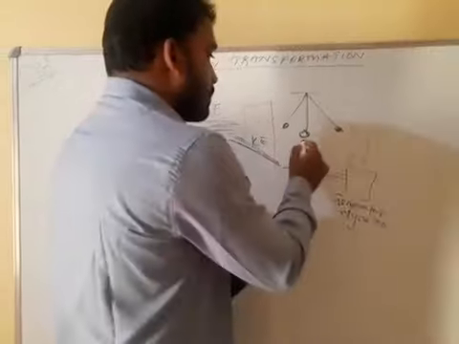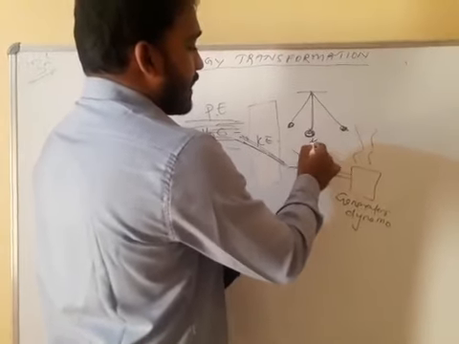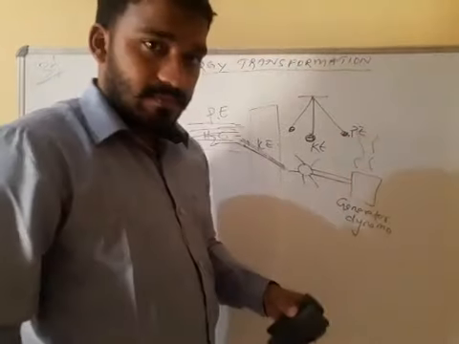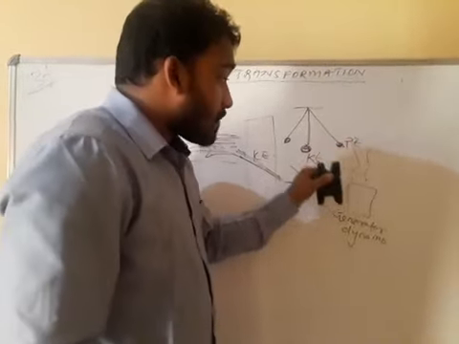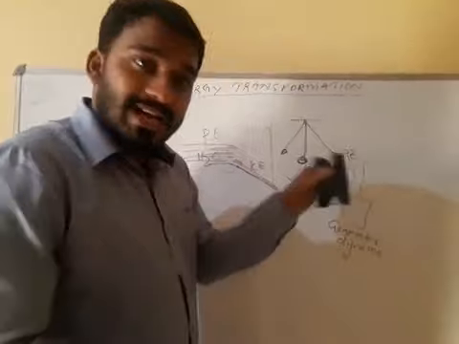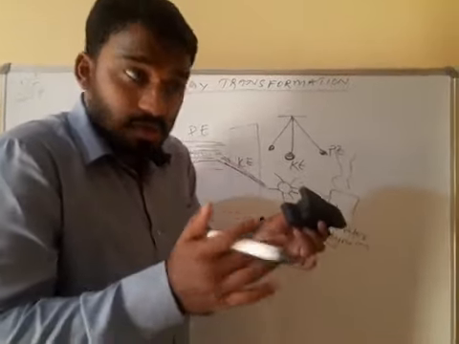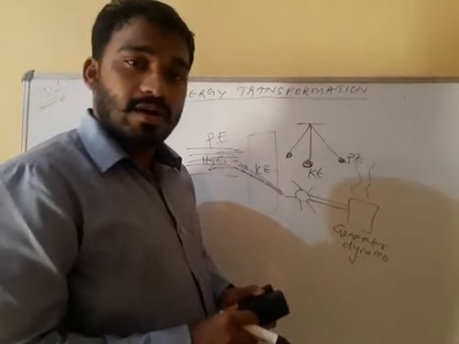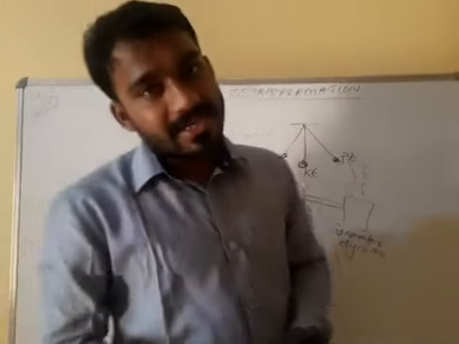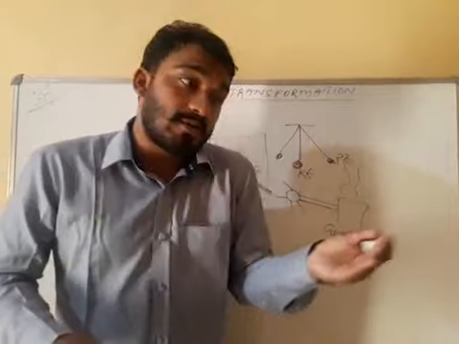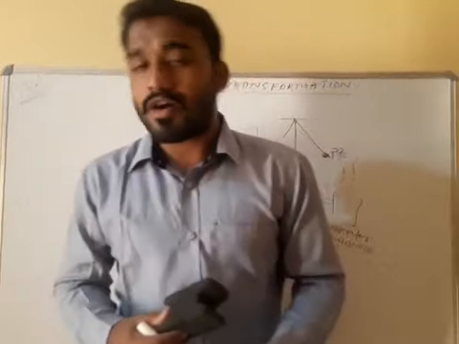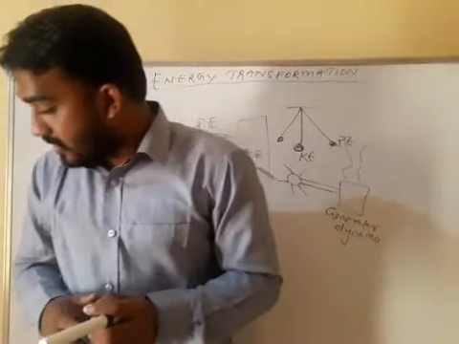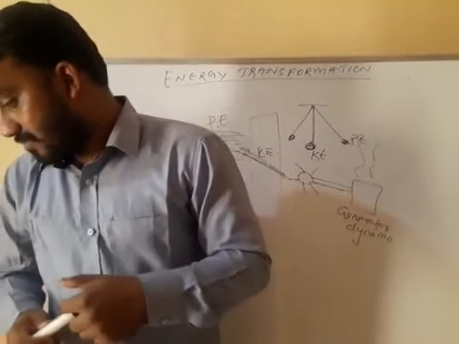In the pendulum case, here kinetic energy is maximum. Here potential energy is maximum. Only the energy changes from kinetic to potential or potential to kinetic, but energy cannot be lost. You cannot create, you cannot destroy. Understood or not? So energy can only be transferred from one form to another form. This is your law of conservation of energy. Understood or not?